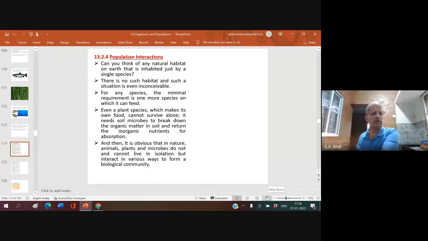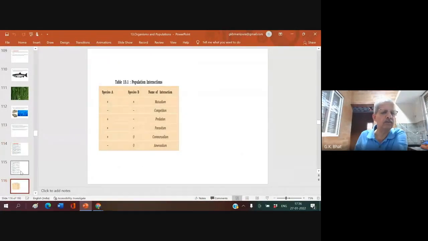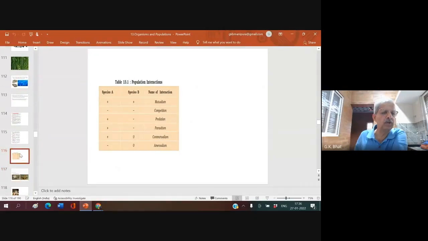So we are looking at this population interaction. I have been telling in a morning class with regard to these different types of interaction.